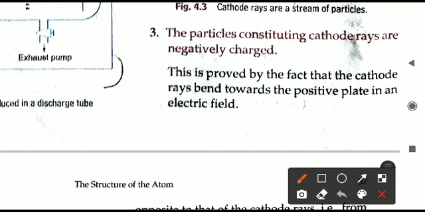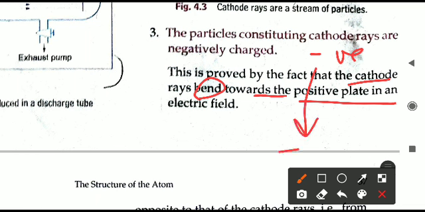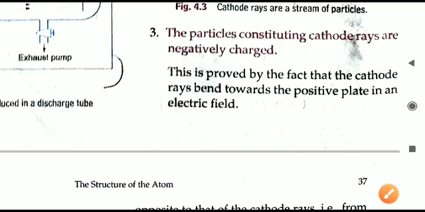Why can we say this? Because cathode rays always bend towards the positive plate. Because they are negatively charged, and negative charge will be attracted towards positive charge. That is a rule: opposite charges attract each other. This force of attraction is the electrostatic force of attraction. Because cathode rays are negatively charged, they are attracted towards the positive charge.